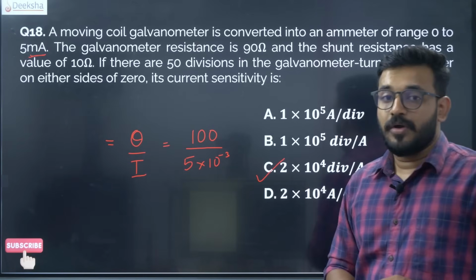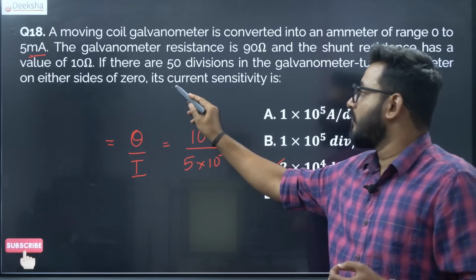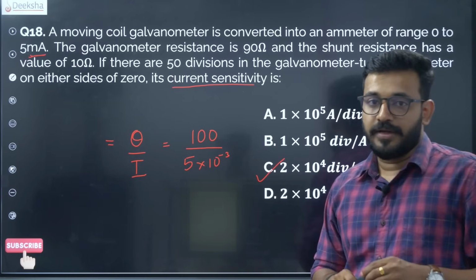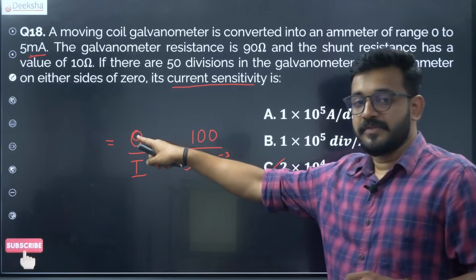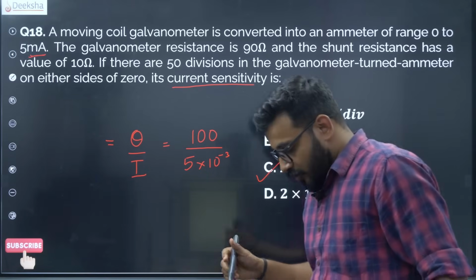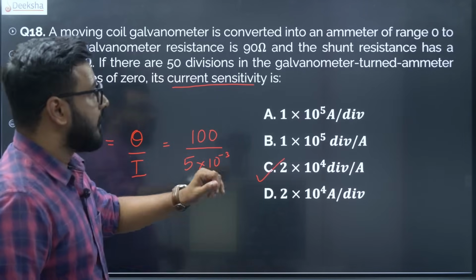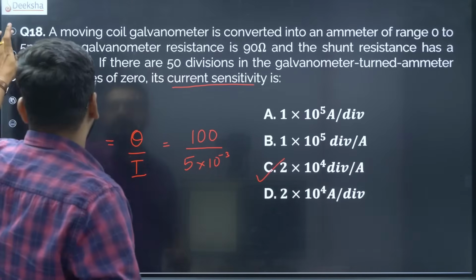Yes, it's not ampere per division, it's divisions per ampere. Current sensitivity is what you have to actually focus on, the number of divisions per unit current. So that is one. This is a very simple, direct, straightforward problem. Now look at the next question.